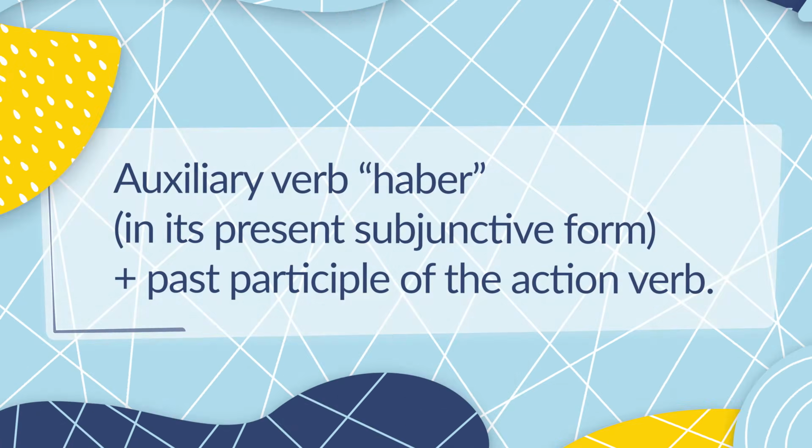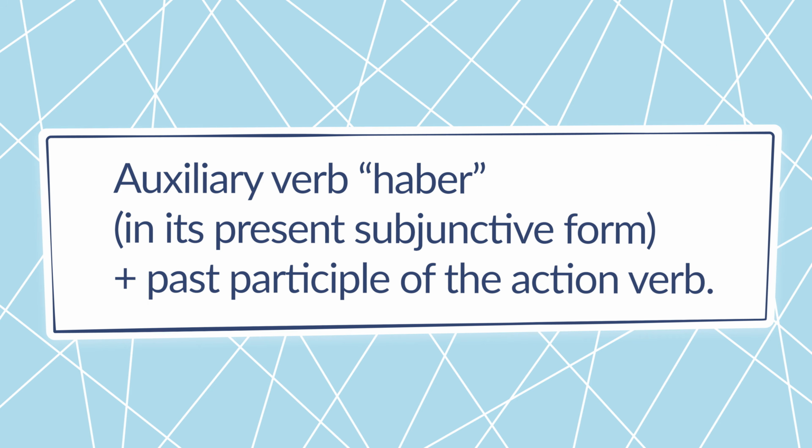When we conjugate in the present subjunctive, we use a similar formula to the present perfect, but there's a slight change. Instead of using the auxiliary verb haber in the present tense, we're going to conjugate it in the present subjunctive as follows. Auxiliary verb haber in its present subjunctive form plus past participle of the action verb.